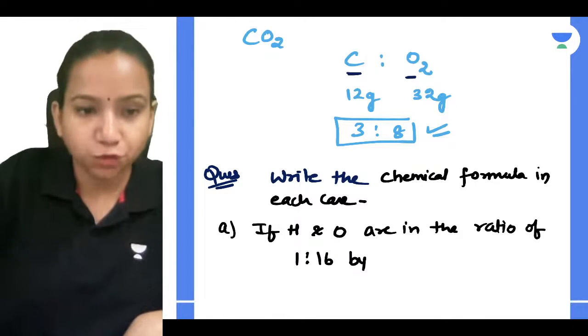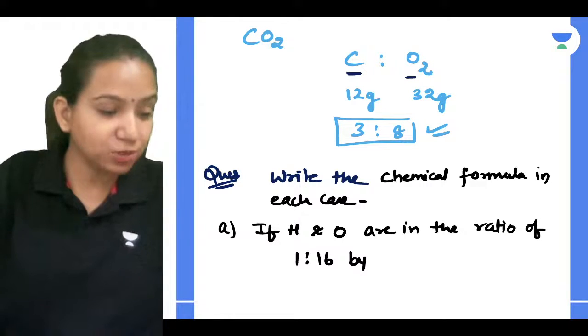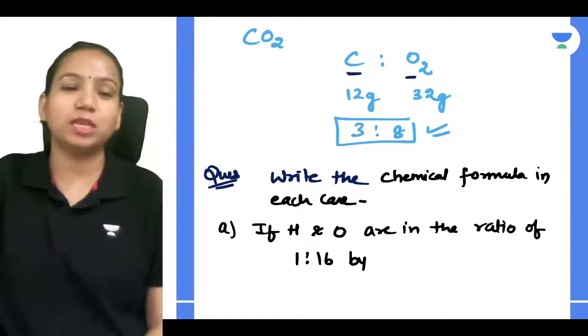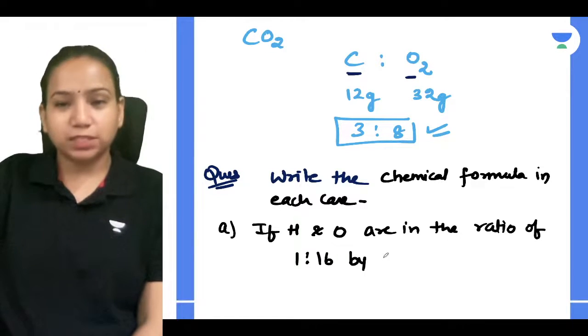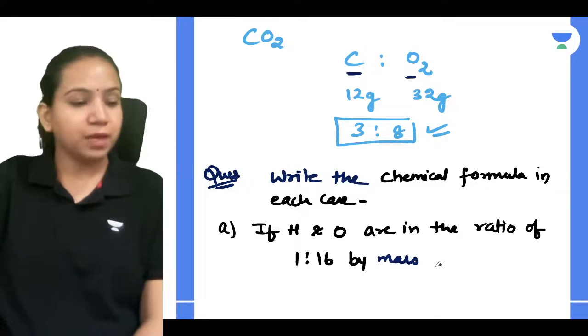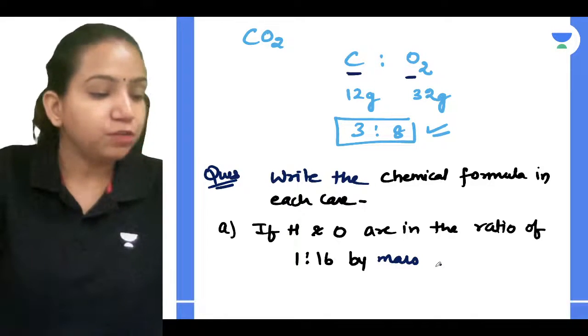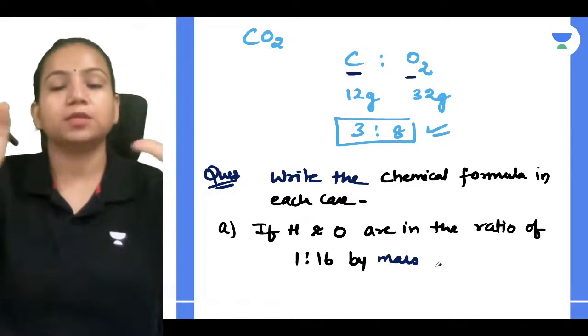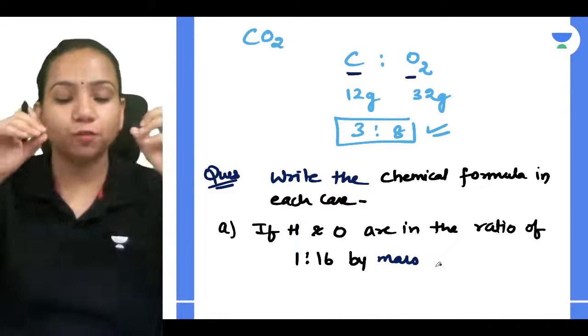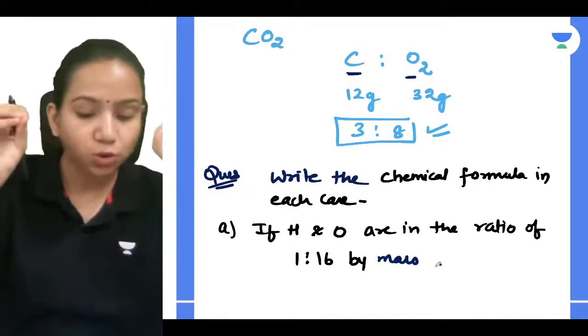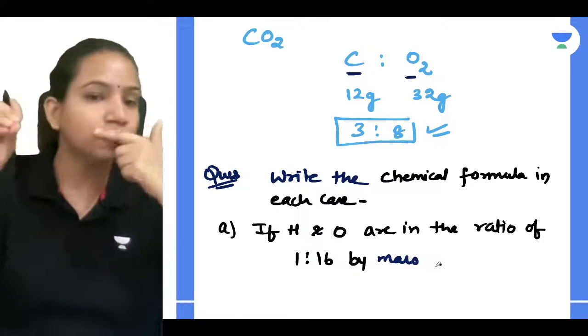What you have to do, I can give you a hint here, so that till the time I'll be writing the question, you will start solving the parts very easily. Whenever they are giving you a mass ratio, guys, first you have to calculate the mole, then whatever is the mole ratio, that is going to give you the chemical formula of the compound.